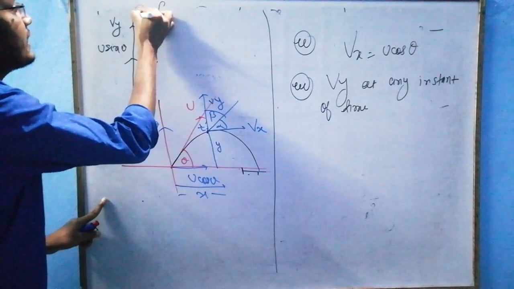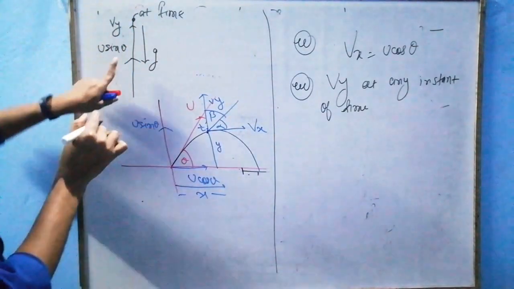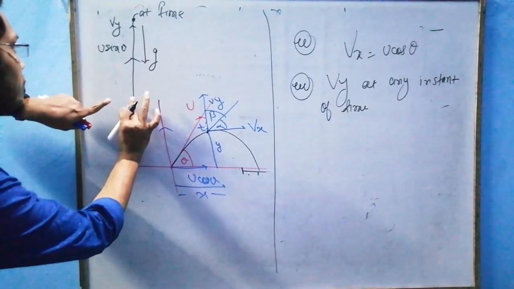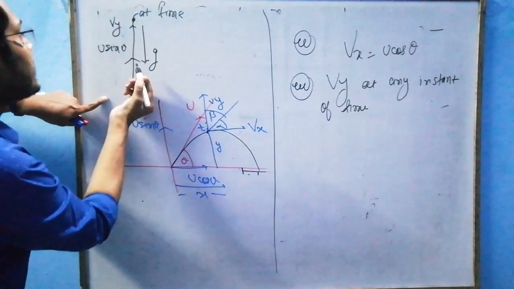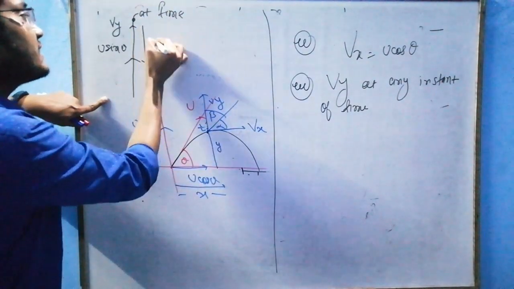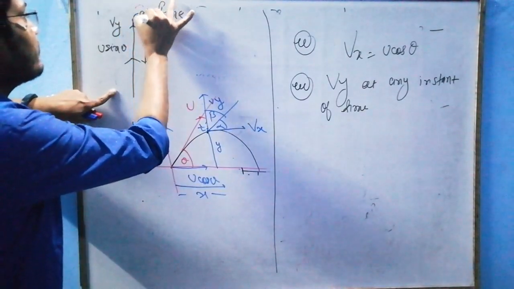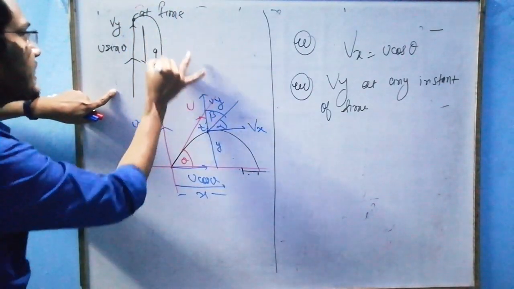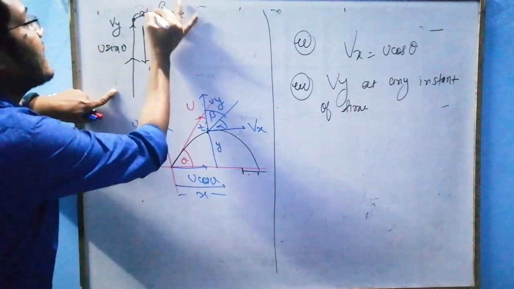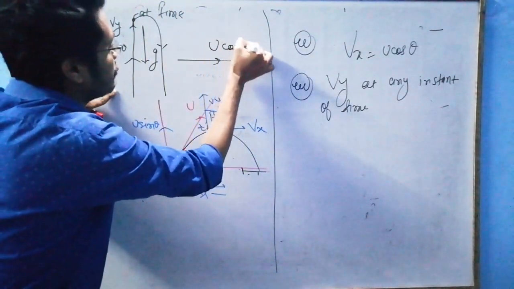At time t, it was going with u sin theta, but its velocity is decreasing with time, because gravity is acting downward. So this particle will fall like this. Yes or no? This is motion against gravity, and this motion is u cos theta.